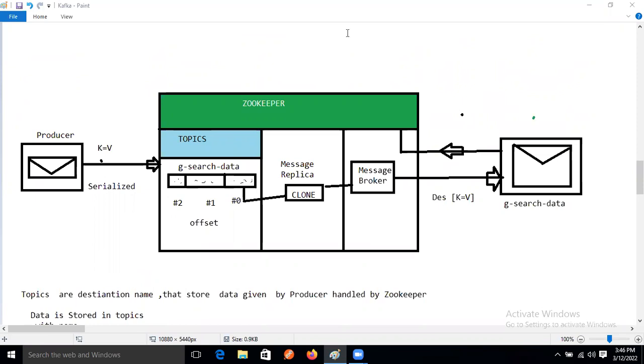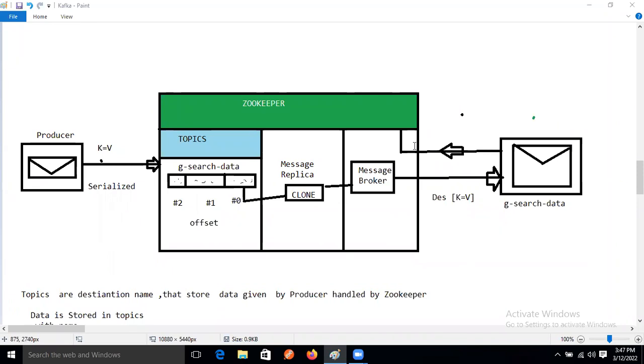Ravi, small doubt. Once the consumer consumes the data, right, after that, is the data deleted from the topics, or how is it? Sorry, one more time, same question. When the consumer consumes the complete data from the message broker, after that is the data deleted from the topics, or will it remain there? No, unless our zookeeper server stops running, the data will be there,